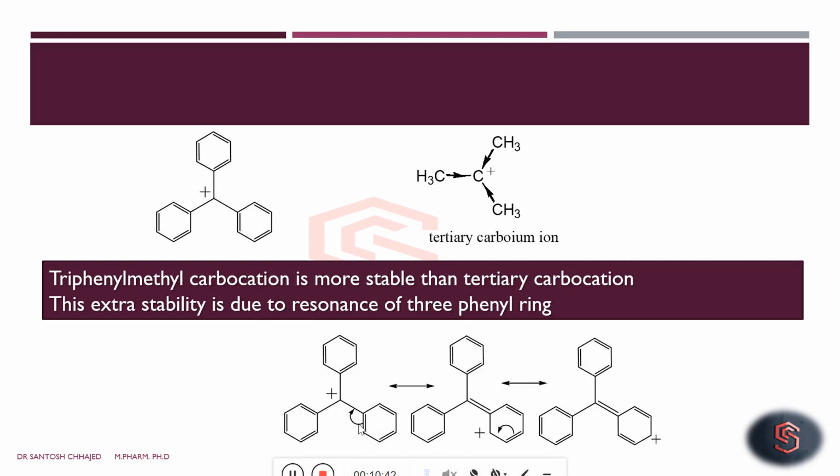These pi electrons migrate in such a manner that a double bond appears between the carbocation carbon, as it was earlier, and one carbon of the phenyl ring to which the carbocation is directly attached. Now you can observe the double bond is there, and the positive charge is no longer on this carbon; one of the carbons of the phenyl ring now bears the positive charge, and we call this particular species an arenium ion.